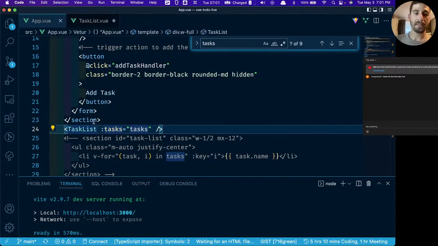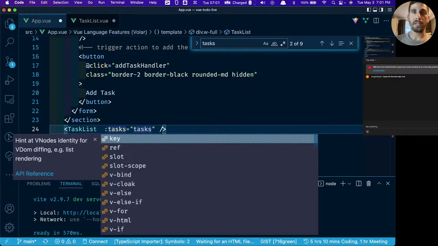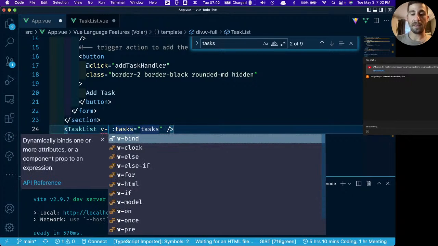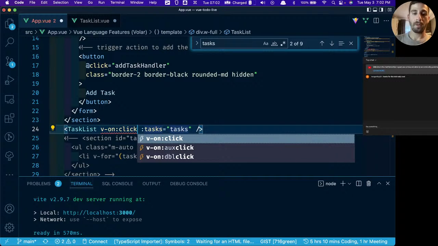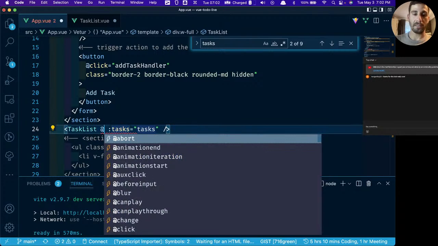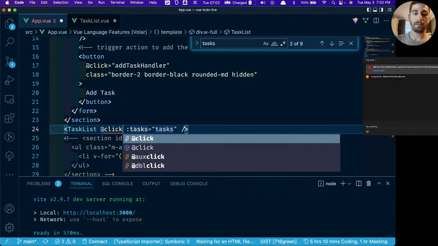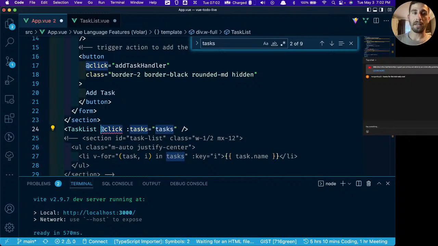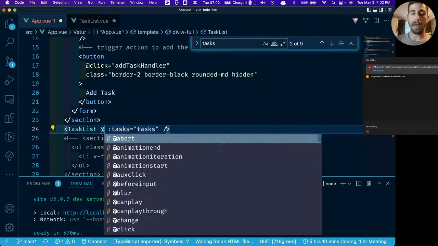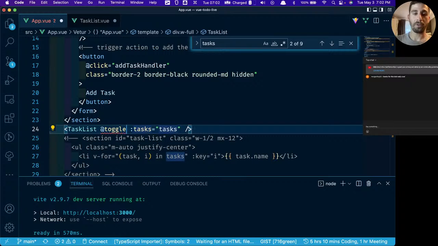On this task list component, just like we have an onClick listener where we say v onClick, or the shorthand for it, which is onClick, like that. What we can also do is instead of using click, we can make this say whatever we want the emitter to listen for. So we could say at toggle complete equals, and then let's just say, I'm actually not sure if this will work, but let's try it.